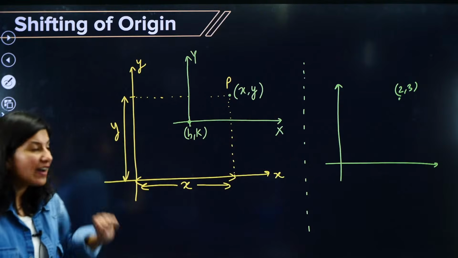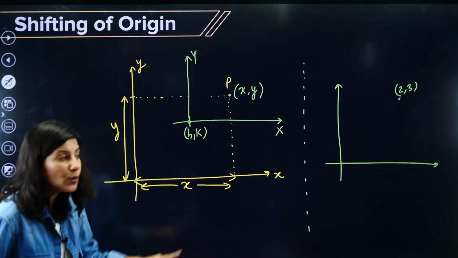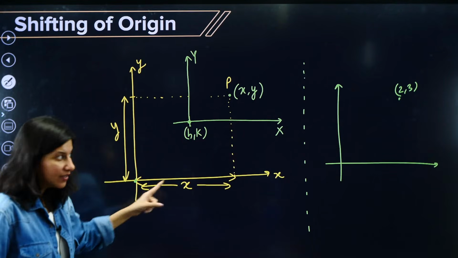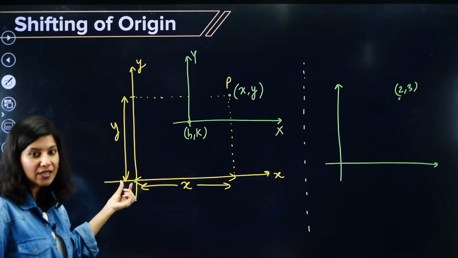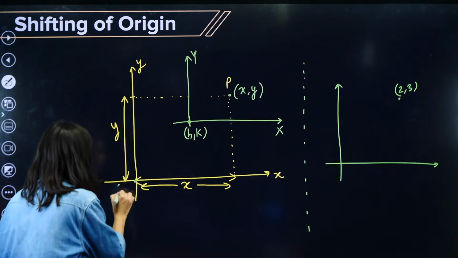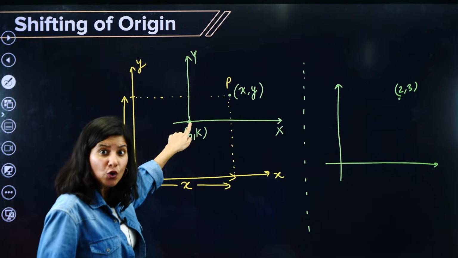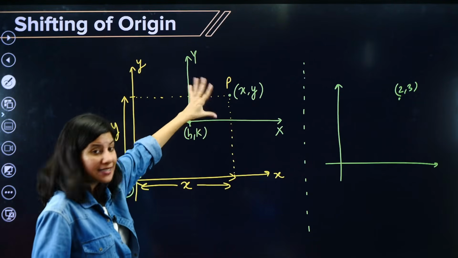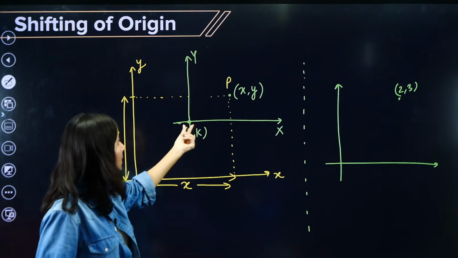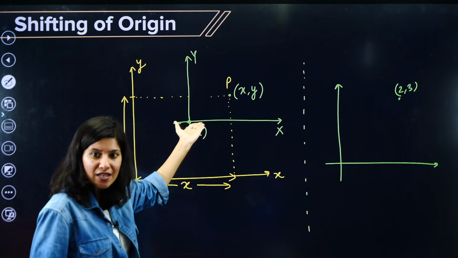Okay, so if I ask you, what is the coordinate of this point with respect to the xy axis? With respect to the original xy axis. Understand, ma'am? With respect to the original, the coordinate is 0, 0. This is the origin. Okay, what is the coordinate of this point with respect to the new coordinate system? Ma'am, the coordinate of this point with respect to the new system is origin, right?